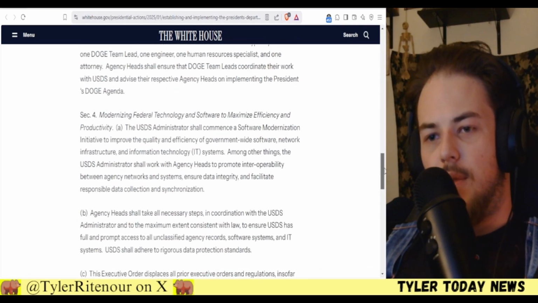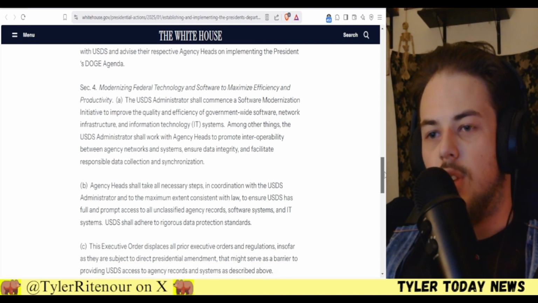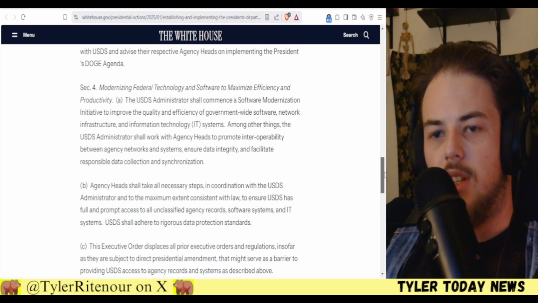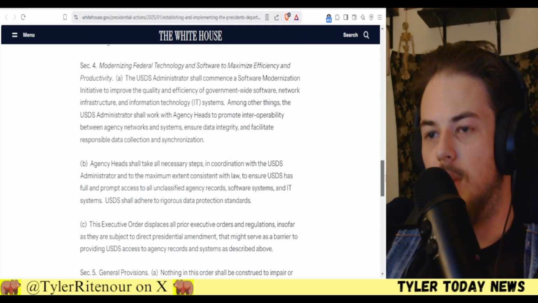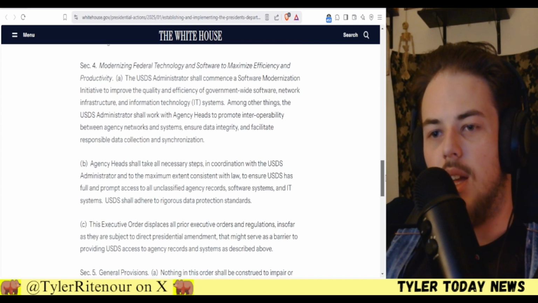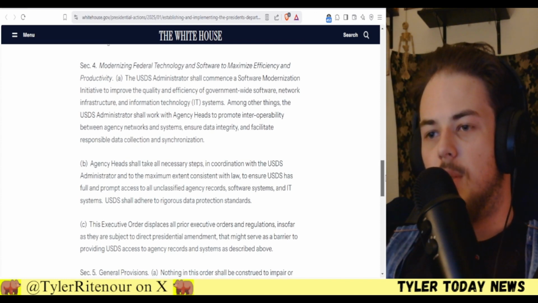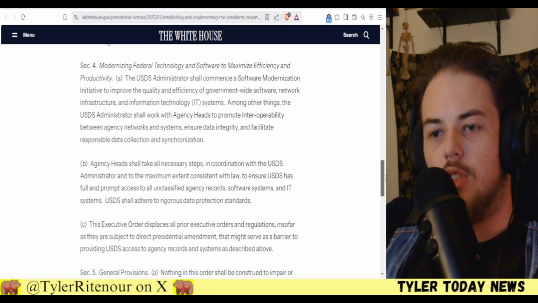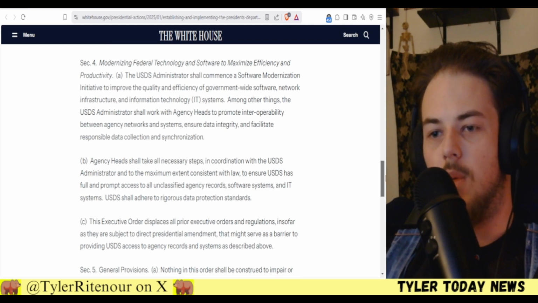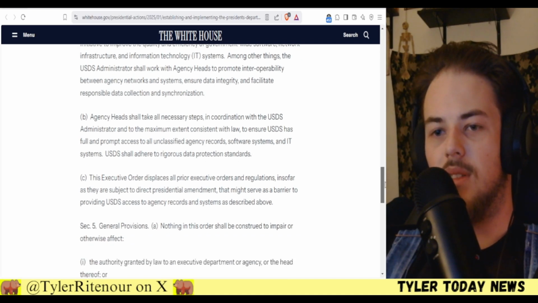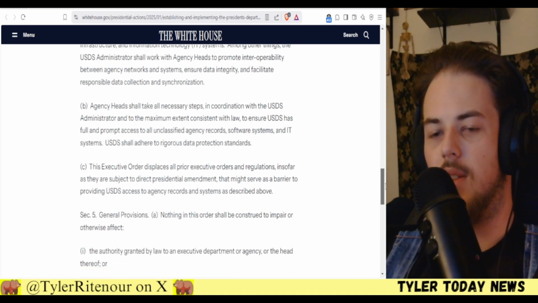Modernizing federal technology and software to maximize efficiency and productivity. The USDS administrator shall commence a software modernization initiative to improve the quality and efficiency of government-wide software, network infrastructure, and information technology systems. Among other things, the USDS administrator shall work with the agency heads to promote interoperability between agency networks and systems, ensure data integrity, and facilitate responsible data collection and synchronization.